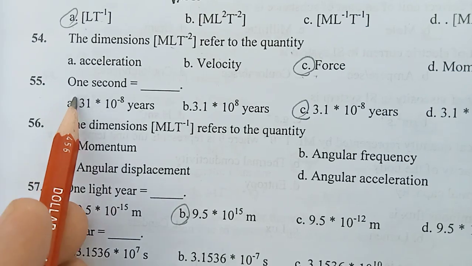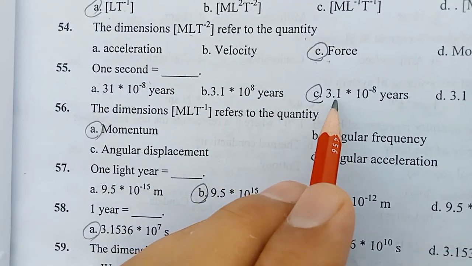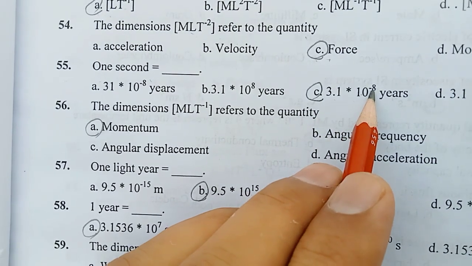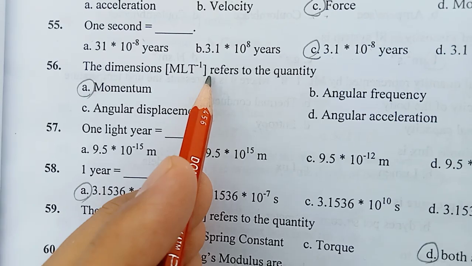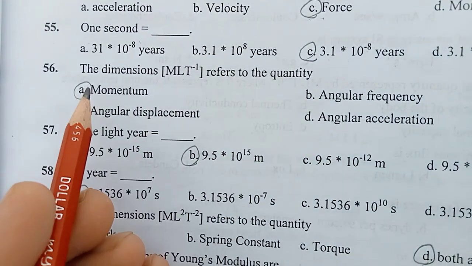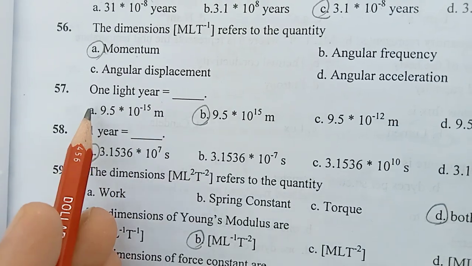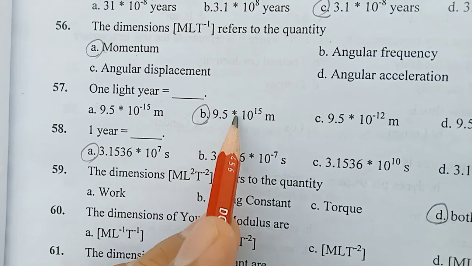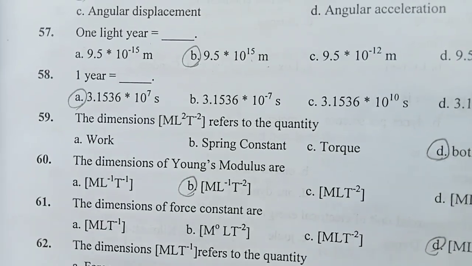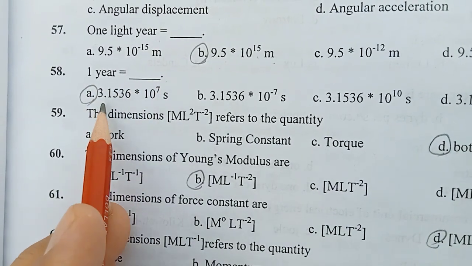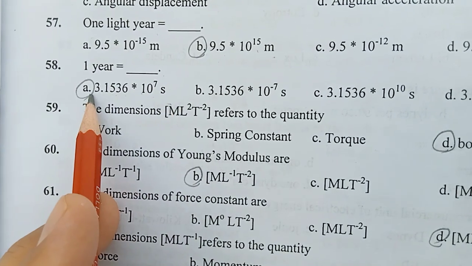Question number 55. 1 second. So in this question 1 second will be converted in years. 3.1 into 10 raised to the power minus 8 years. Question number 56. The dimensions M L T minus 1 refer to the quantity momentum. Question number 57. 1 light year is equal to 9.5 into 10 raised to the power 15 meter. Question number 58. 1 year is equal to 3.1536 into 10 raised to the power 7 seconds is the right answer.